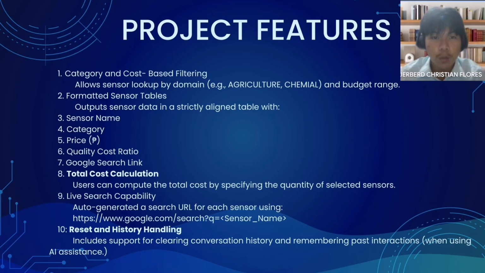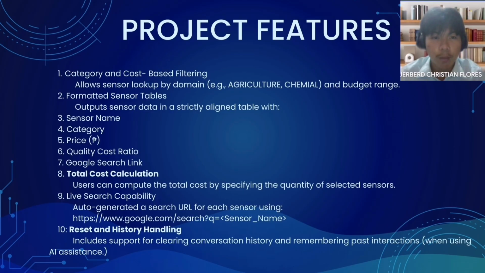Next, the system displays all sensor data in a cleanly formatted, aligned table. Each row includes important details like sensor name, category, price in peso, quality to cost ratio, and a Google search link for quick online reference. This organized display helps users easily compare different sensors at a glance.